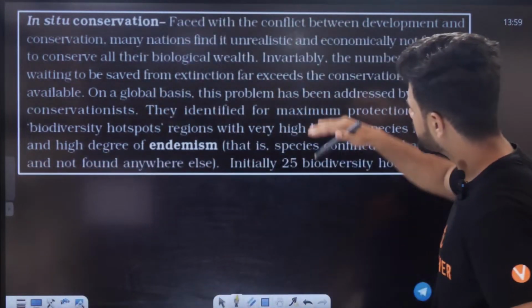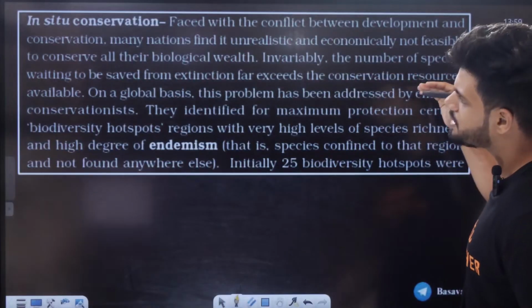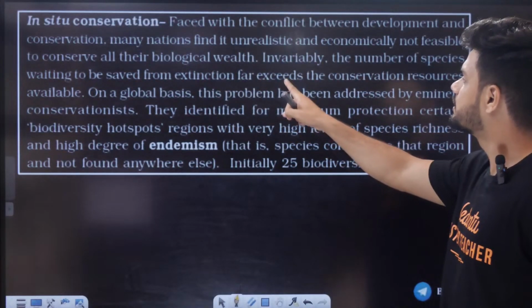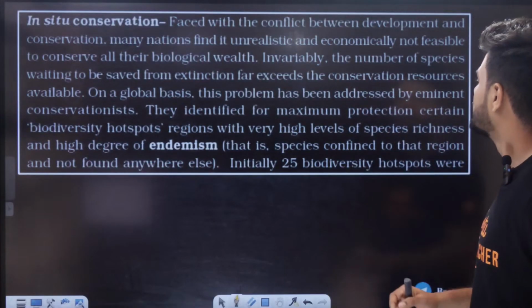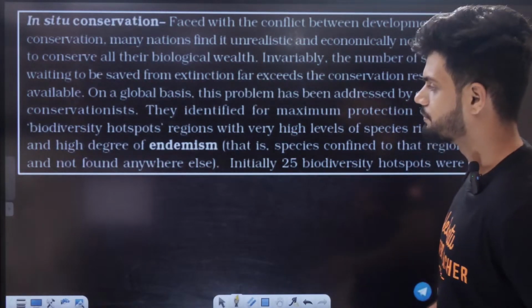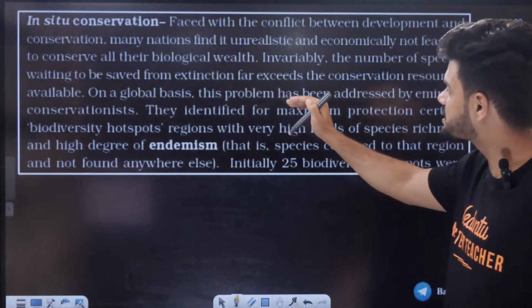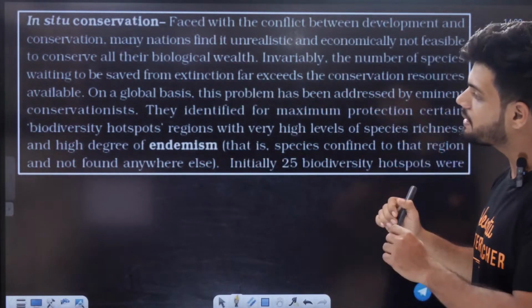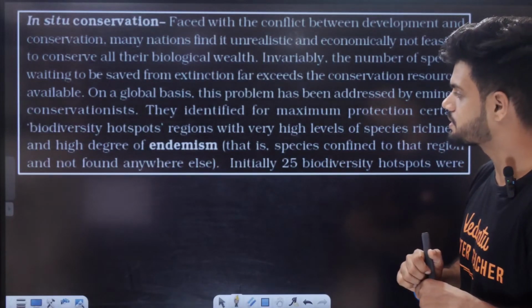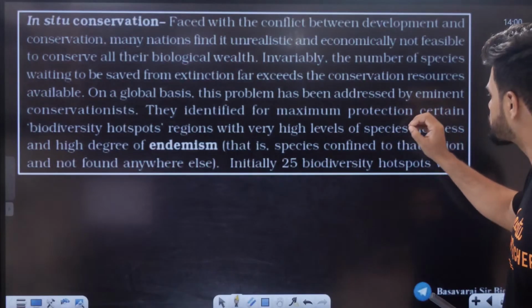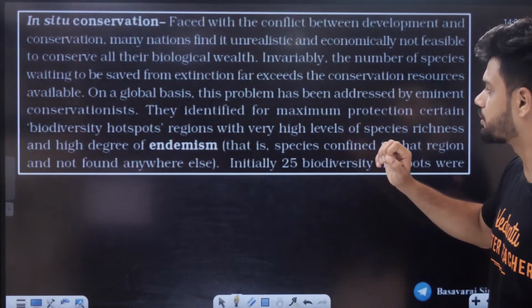Invariably, the number of species waiting to be saved from extinction far exceeds the conservation resources available. On a global basis, this problem has been addressed by eminent conservationists. They identified areas for maximum protection, certain biodiversity hotspots.